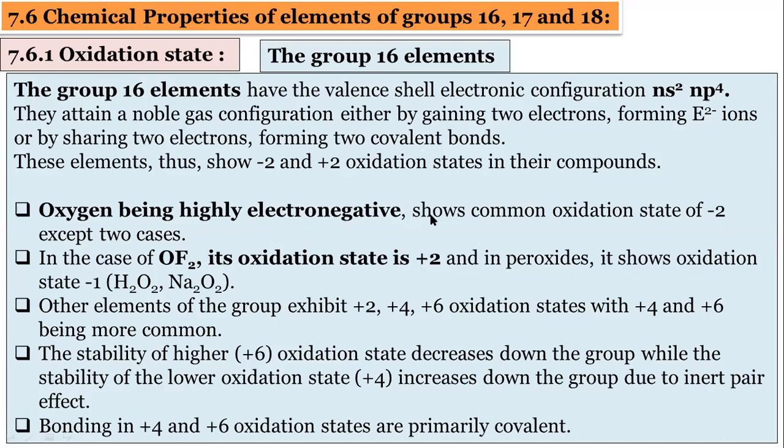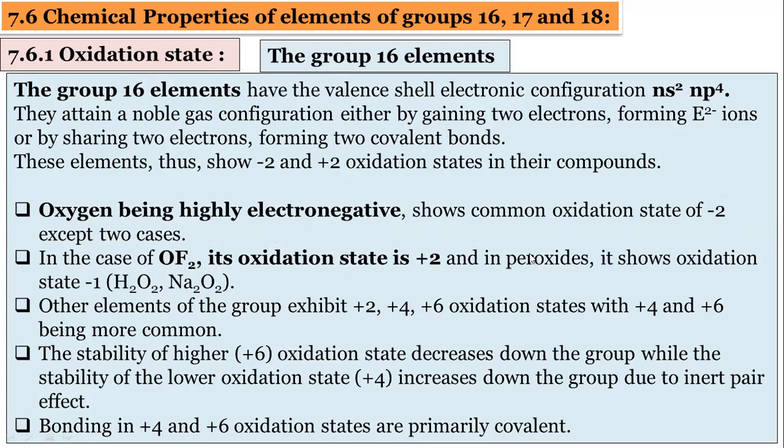So the common oxidation state is -2, except in 2 cases. The first one is OF2. In OF2, as fluorine shows the -1 oxidation state, oxygen shows the +2 oxidation state. This is the only compound on earth in which oxygen has the +2 oxidation state.